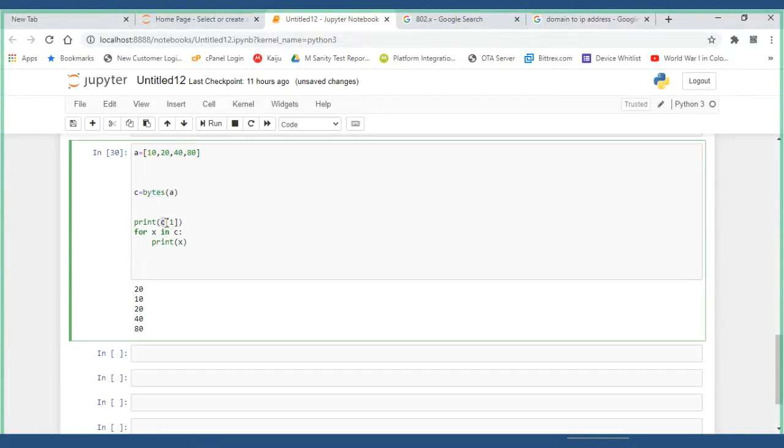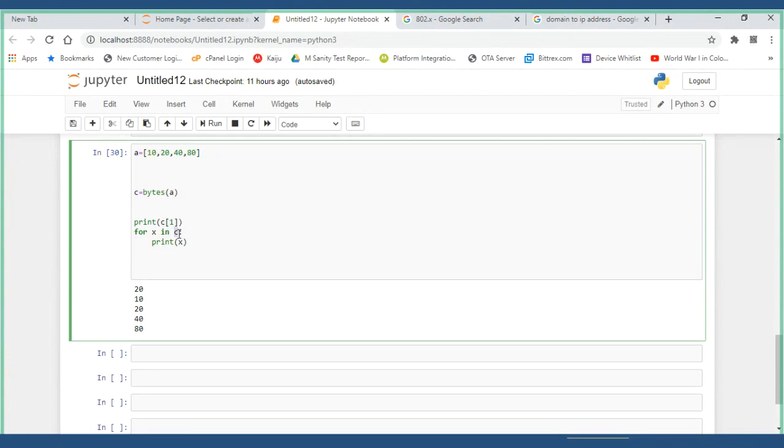We are not accessing A. Byte is nothing but a data type that allows values within the range of 0 to 255. By mistake, if you try to provide any value greater than 255, like 256, it will give you an error.